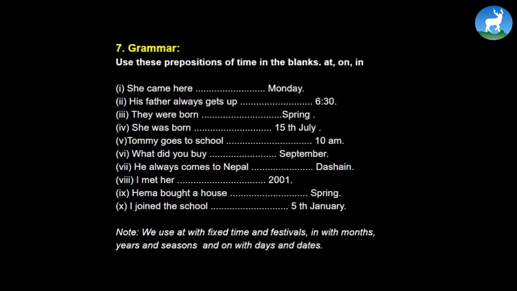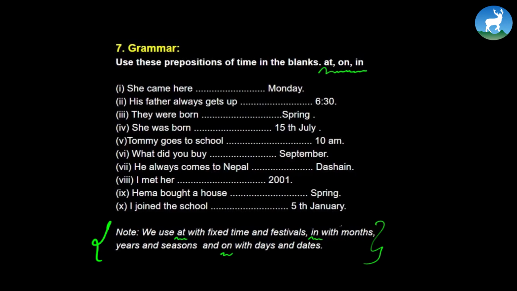Remember, we use these prepositions of time in the blanks. We're just focusing on these prepositions for now: at, on, and in. Observe this note. We use at with fixed time and festival. So whenever something is fixed, we use at. With months, we use in, or even if it's years or seasons. And finally, we use on. So this is how we have at, in, and on with days and dates. With specific days and dates we use on.